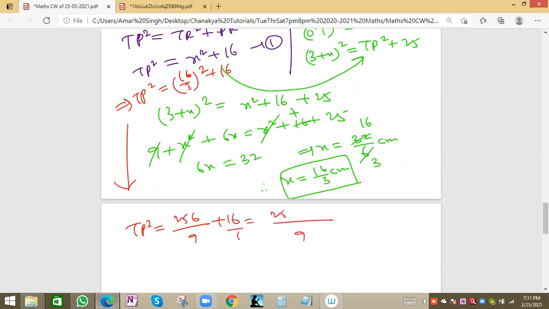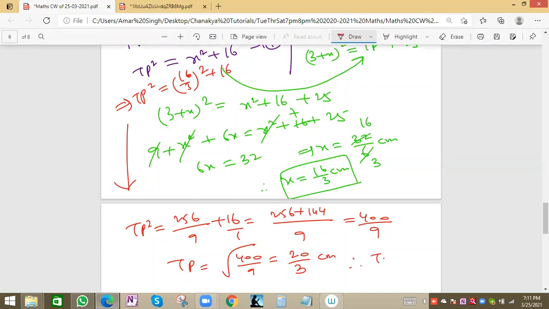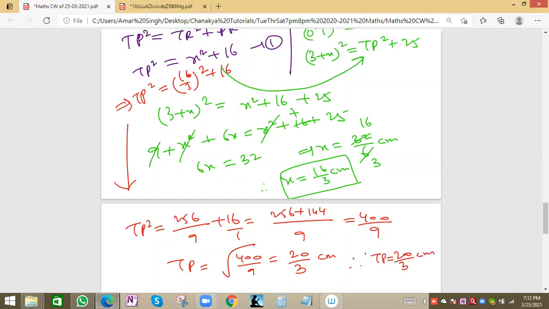So this will be 256 plus 16 times 9. 16 times 10 is 160, 160 minus 16 is 144. 144 plus 256 will be 400. So 400 by 9. So TP will be the square root of 400 by 9, that is basically 20 by 3 centimeter. Hence we can write TP as 20 by 3 centimeter as the final value.